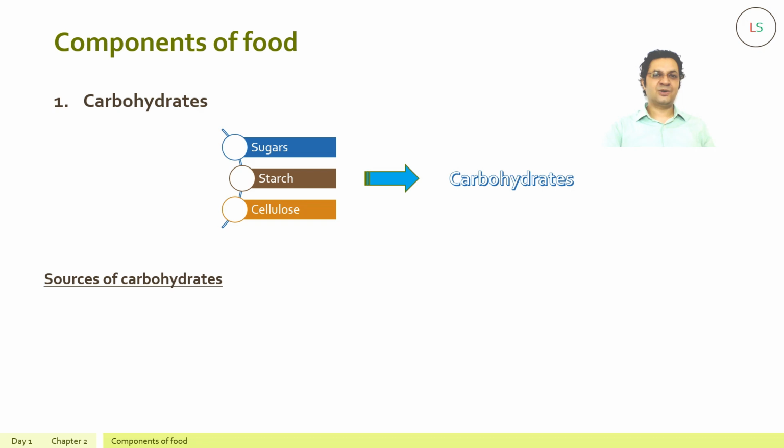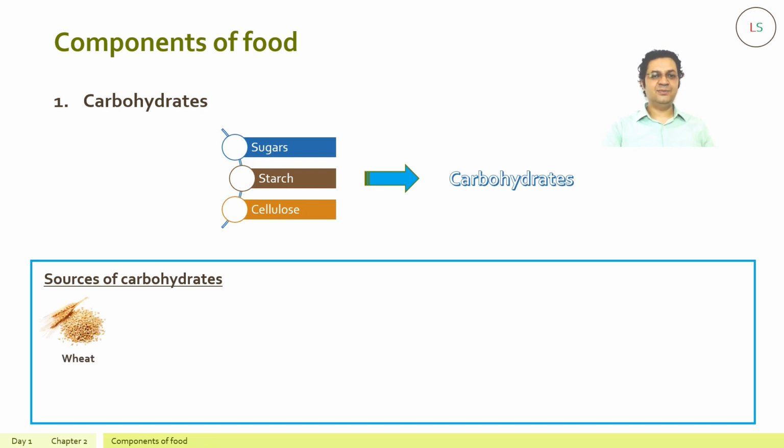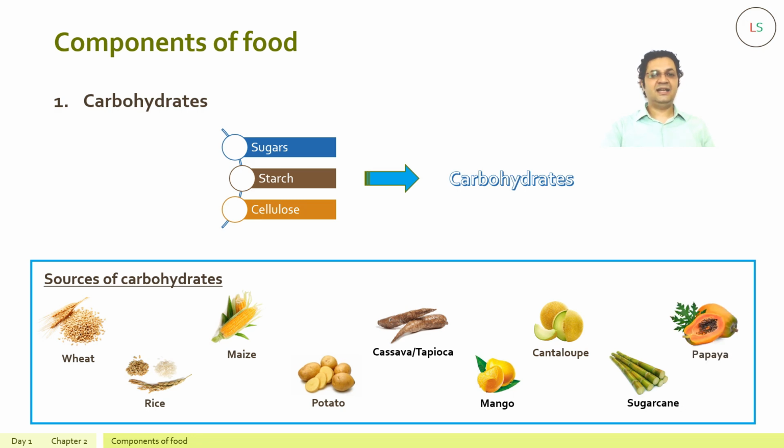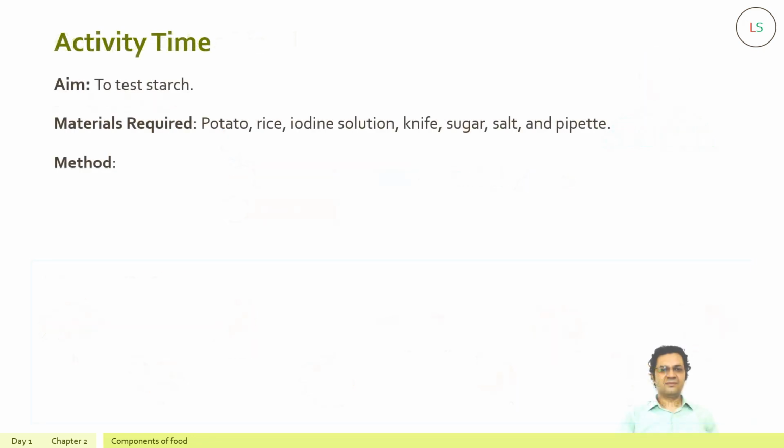Now the sources of carbohydrates. So we get carbohydrates from wheat, rice, maize, potato, cassava or tapioca, mango, cantaloupe, sugarcane and papaya. Activity time. So the aim is to test starch, and the materials required are potato, rice, iodine solution, knife and pipette. We are also going to extend this activity for breadcrumbs, sugar and salt. And the method which we are going to follow has the following steps.